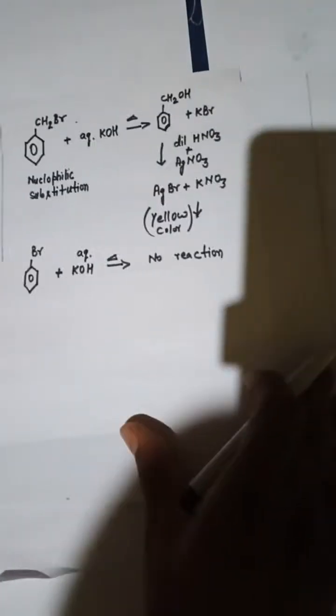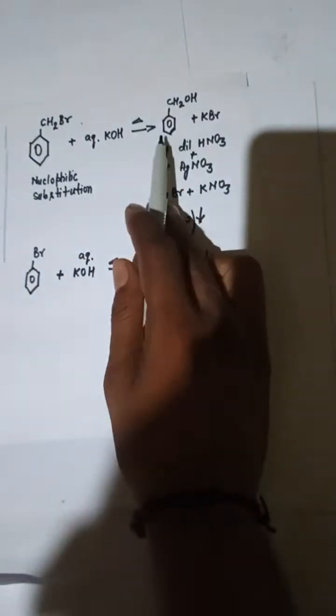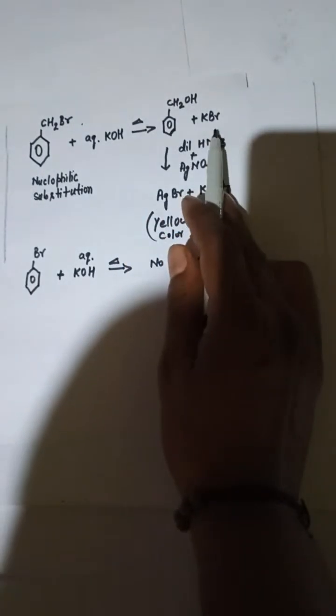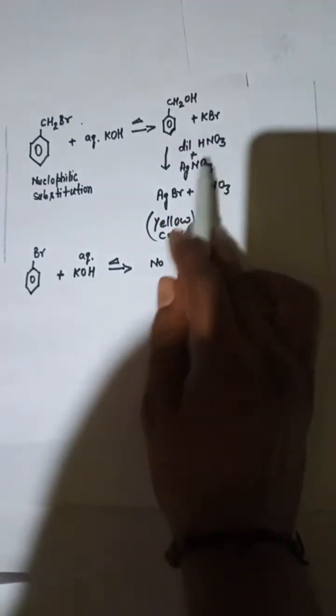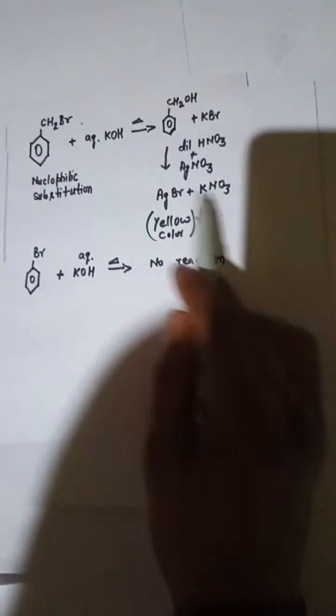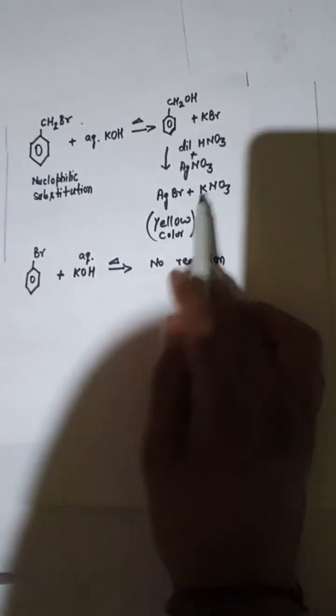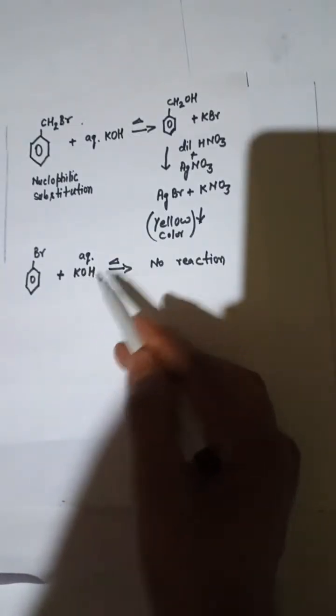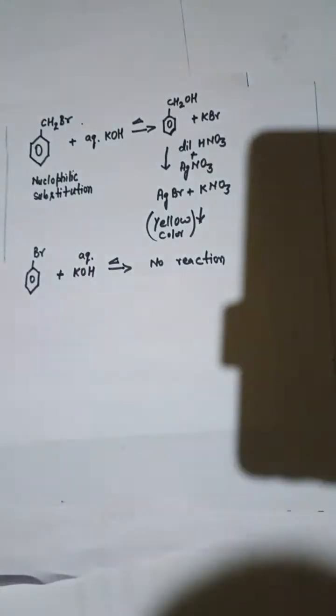And if I'm talking about this one, benzyl bromide is going to react with aqueous KOH. So we have benzyl alcohol and then KBr, which reacts with dilute nitric acid and silver nitrate. It will give you a yellow color because of the formation of silver bromide and potassium nitrate. And bromobenzene is not going to react with aqueous KOH at all. So this can be your distinction between benzyl bromide and bromobenzene.